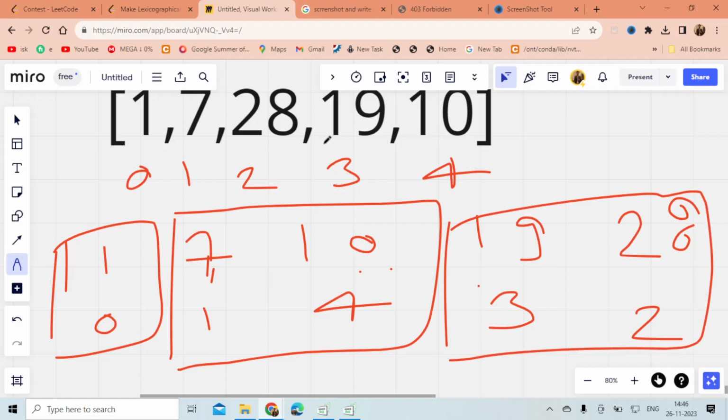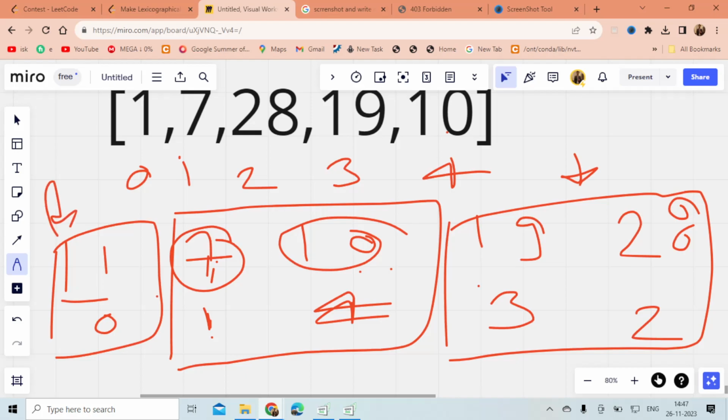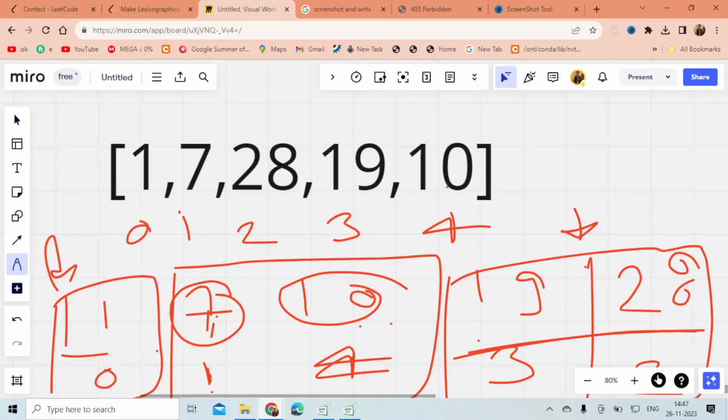So what I will do is, let's say 7 is at the first index and 10 is at the fourth index. This is already sorted. 7 and 10 is already sorted. The single element is also already sorted. For my third group, as you can see, 19 and 28, I have to sort it.